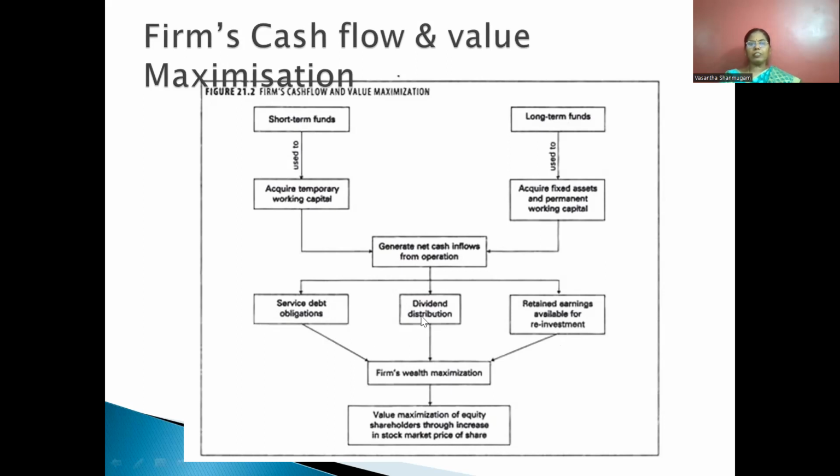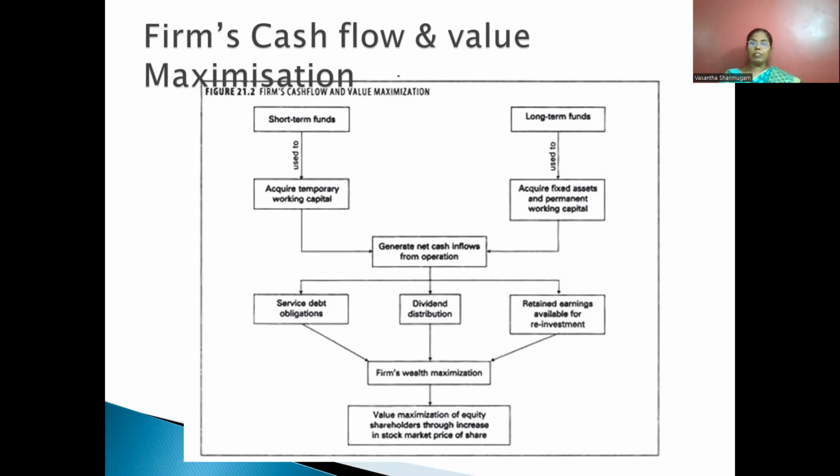Next thing is the dividend distribution. From the profit, the company has two options, either to distribute the dividend or retain the earnings available. So that is the important thing. When the company distributes the dividend in cash, multiplication of the profit is not possible.